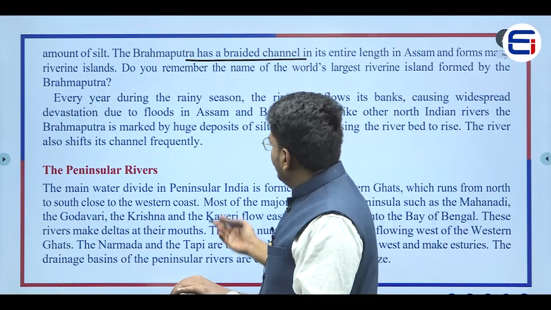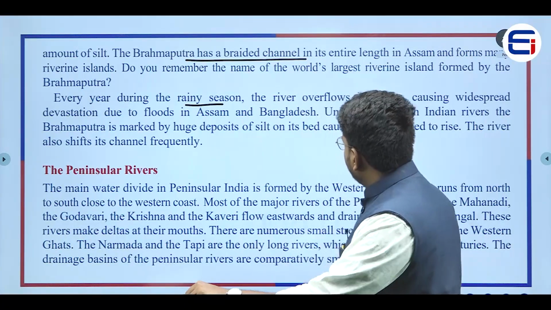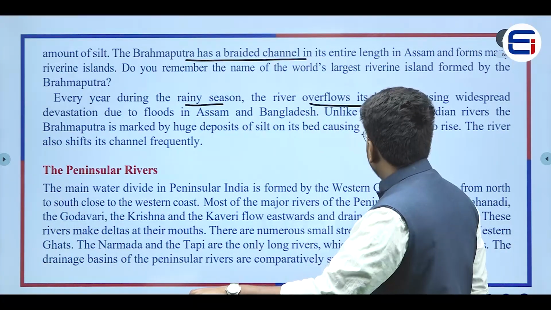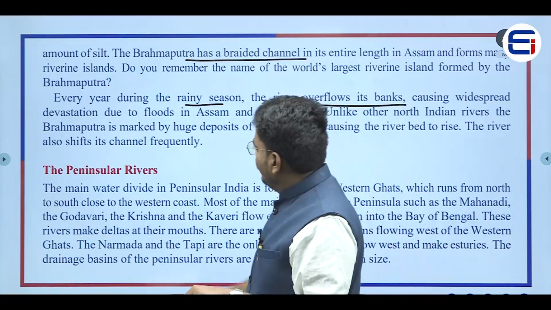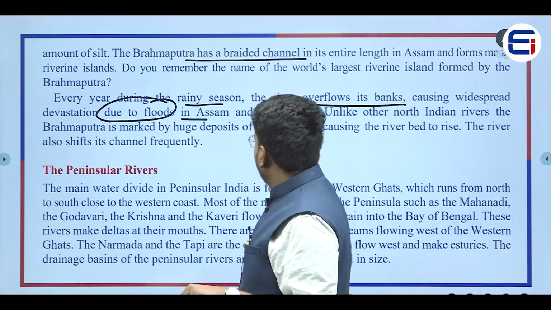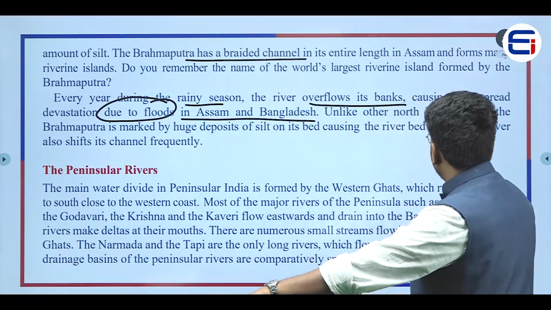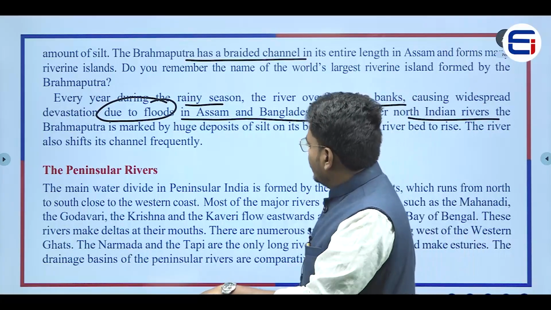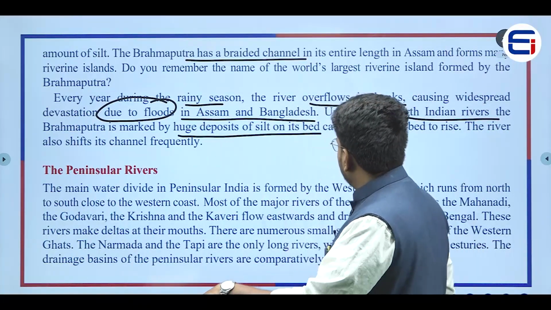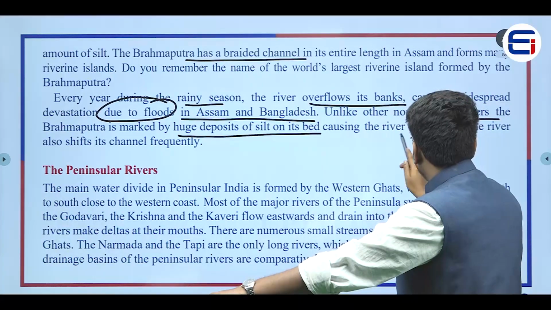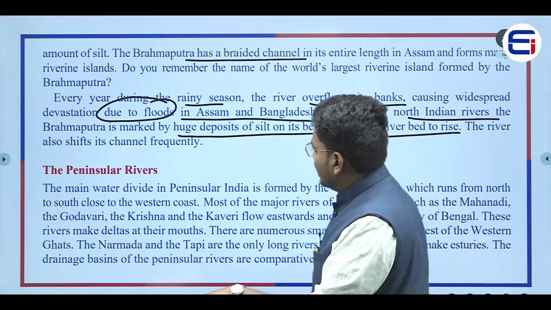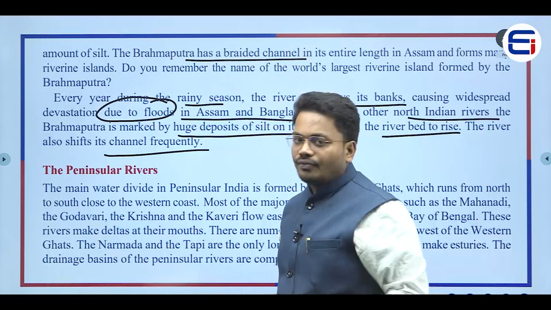Now every year during the rainy season, what happens? The river overflows its banks, causing widespread devastation due to floods in Assam and Bangladesh. Unlike other North Indian rivers, the Brahmaputra is marked by huge deposits of silt on its bed, causing the river bed to rise. The river also shifts its channel frequently.